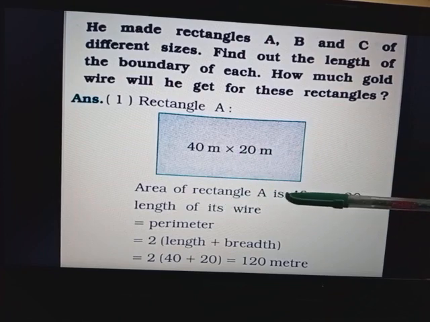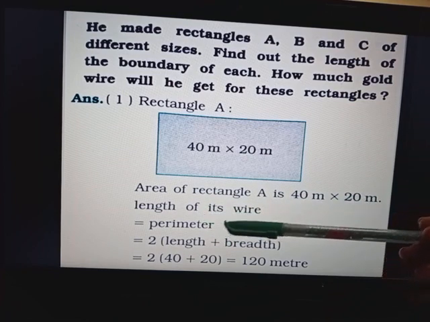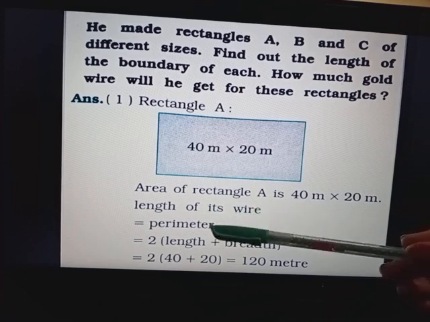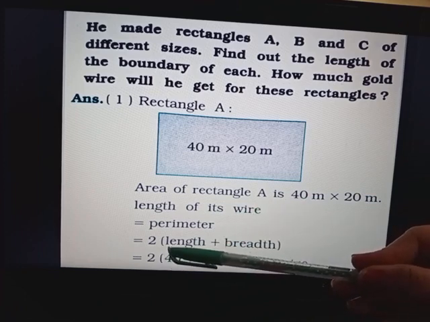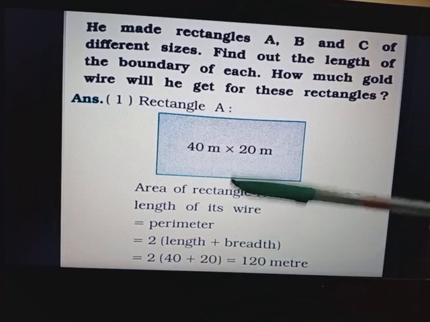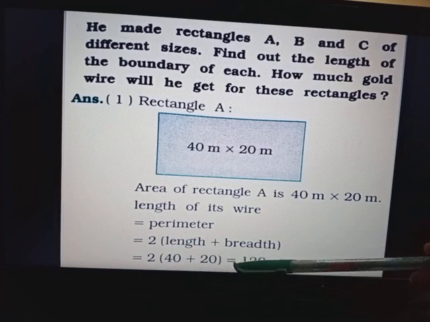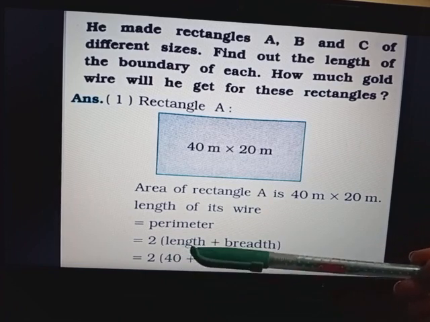So the area of rectangle A is 40 meter into 20 meter. The length of its wire equals the perimeter. Perimeter formula: 2 into bracket length plus breadth. We will use this formula because a rectangle shape is given. Now we will put the values in it.